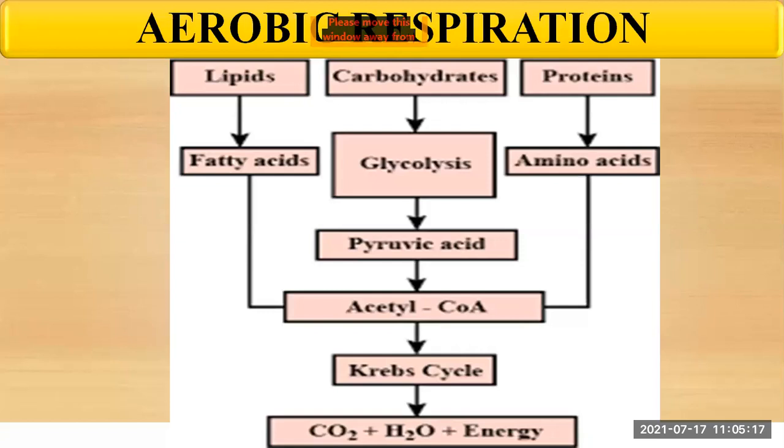Okay, it is very simple: firstly the lipids get converted into fatty acids. Fatty acids are further converted into acetyl coenzyme A, and this acetyl coenzyme A is oxidized with the process of the Krebs cycle, and there is the release of energy.